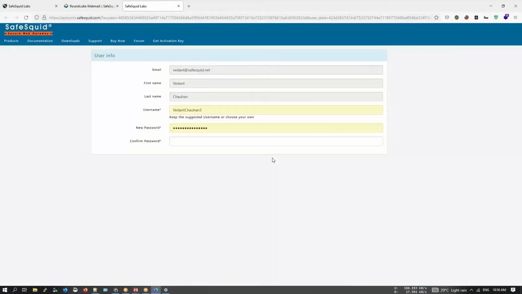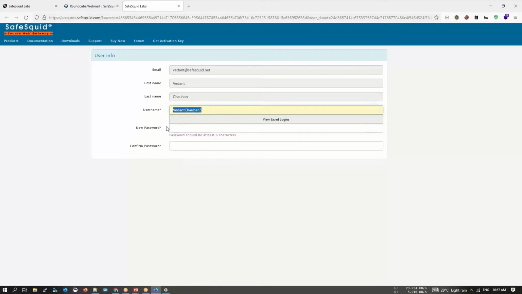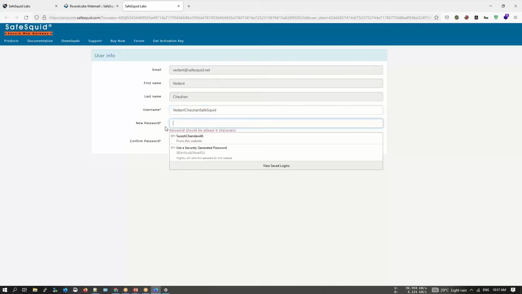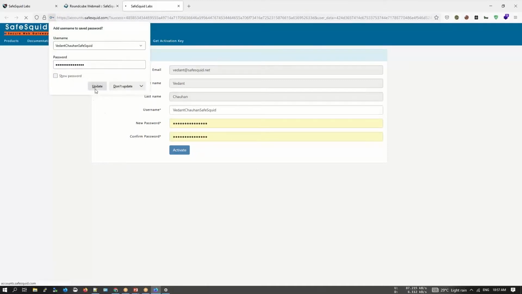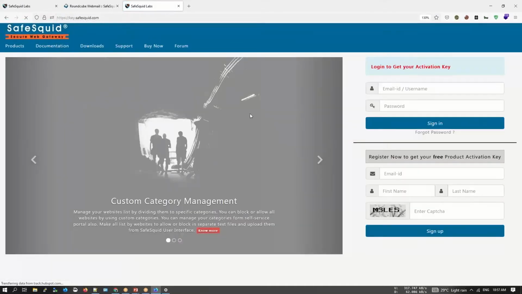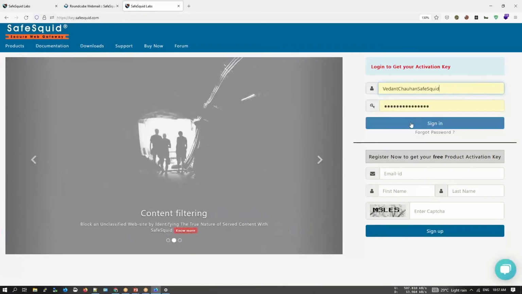Let's just click on this link. And let's just set a password. You could change your username if you want. So let me just keep it like this. So I'll be using this. Just quickly log into our account.